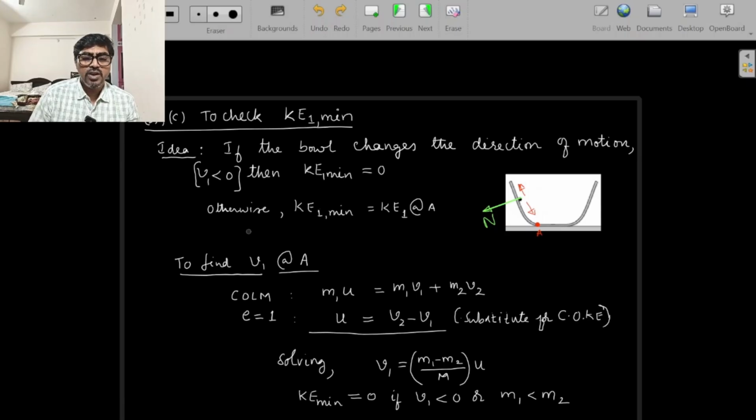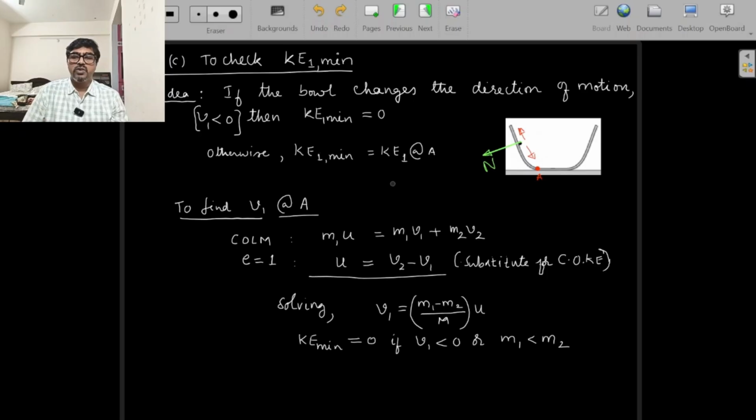Now to find the velocities v1 and v2 when the block comes to point A, I will use conservation of linear momentum and conservation of energy. Initially, just after the hit, m2 into u is the initial momentum horizontally. When the block comes to point A, let us say the bowl has velocity v1 and the block has velocity v2, so m1 v1 plus m2 v2 is the total momentum. The second is conservation of energy, but kinetic energy involves squares, right? You will get quadratic expressions. To avoid a quadratic expression, I will use its equivalent.